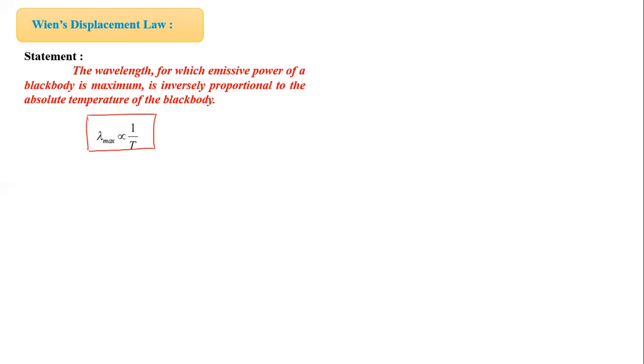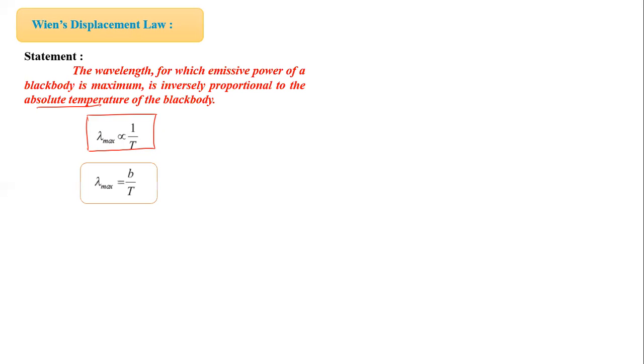Next one is Wien's displacement law. We already discussed it. So lambda max is inversely proportional to absolute temperature. So lambda max, the wavelength corresponding to maximum radiant power or emissive power, is inversely proportional to the absolute temperature. The wavelength for which emissive power is maximum is inversely proportional to absolute temperature.